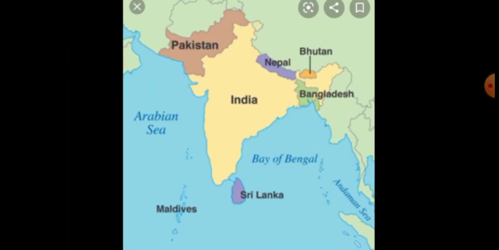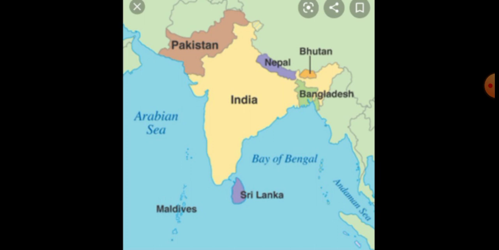Some of the countries are part of the Indian subcontinent. Do you know, students, which countries are part of the Indian subcontinent? They are Pakistan, Myanmar, Bangladesh, Nepal, Bhutan, and Sri Lanka. Listen very carefully. Pakistan, Myanmar, Bangladesh, Nepal, Bhutan, and Sri Lanka are part of the Indian subcontinent.